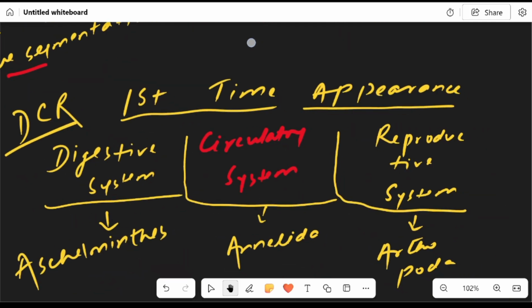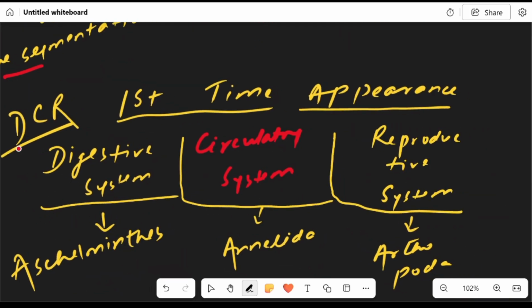First time appearance: digestive system, Aschelminthes; circulatory system, Annelida; and reproductive system, Arthropoda.